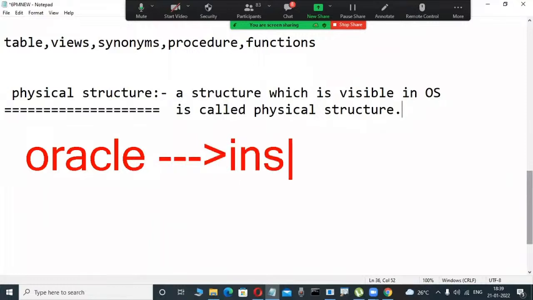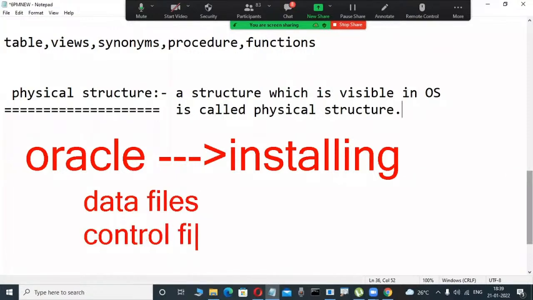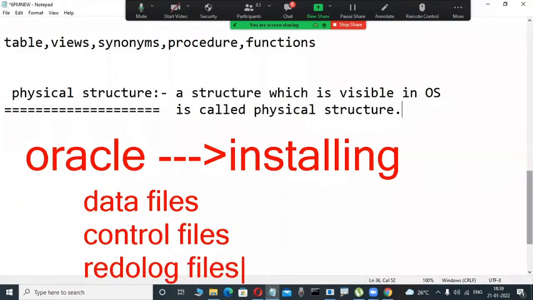Whenever I'm installing Oracle, some physical files are created automatically. Some physical files called data files, .dbf files, control files, and also redo log files are created. You don't have an idea about all these things yet. In the future DBA concept, I'm roughly giving an introduction in our course.